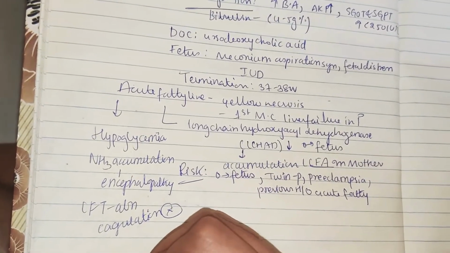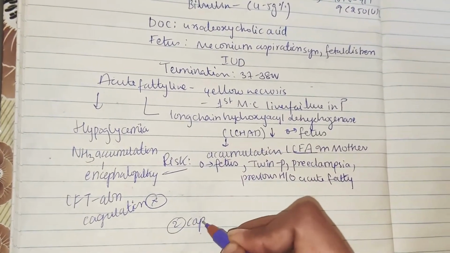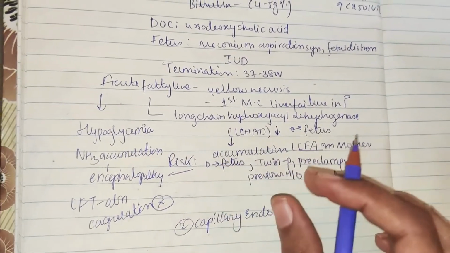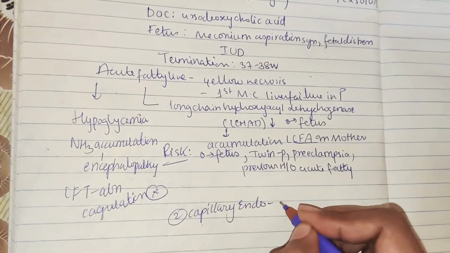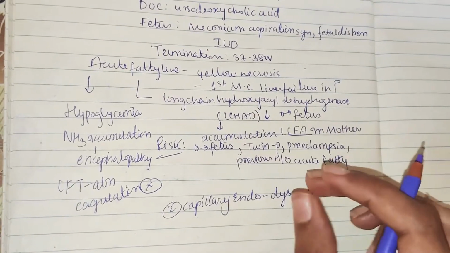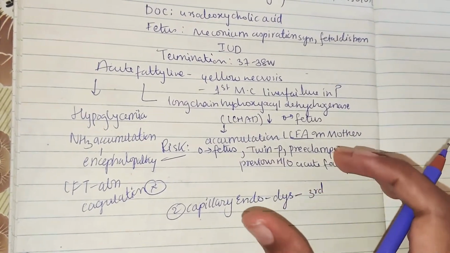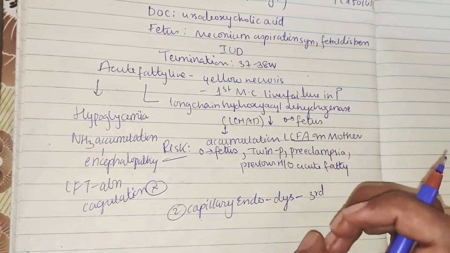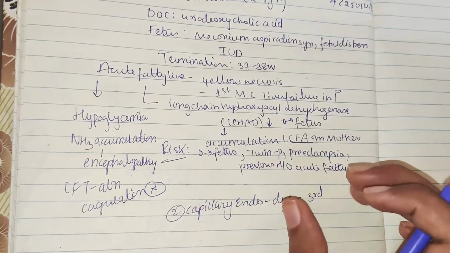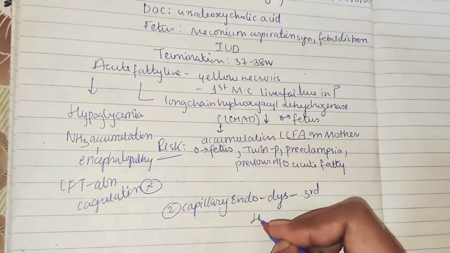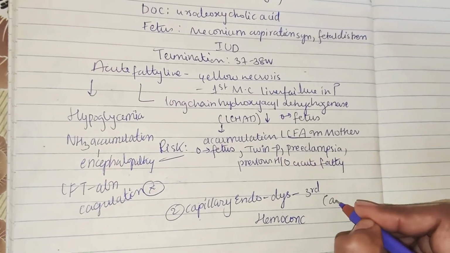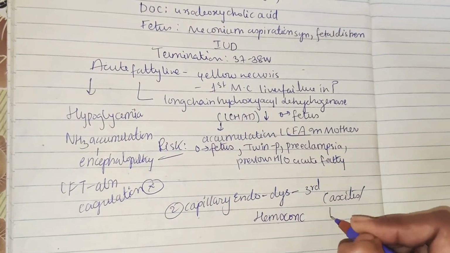So now coming to capillary endothelial dysfunction. What happens to the capillaries? Capillary endothelium is the lining of the capillary. So what happens if this capillary endothelium undergoes dysfunction? This will lead to third space accumulation, that is in the interstitial space, because when capillaries are obstructed, most of their fluid content will come out, and in the blood now only the blood cells will remain, and that will lead to hemoconcentration inside the vessels, and outside there will be accumulation leading to ascites or pulmonary edema.